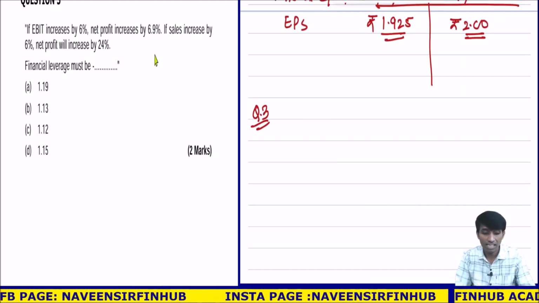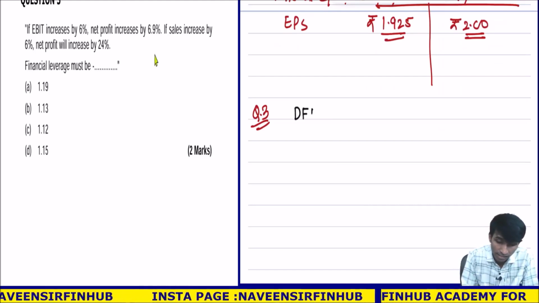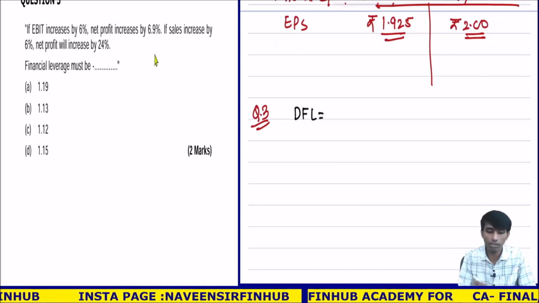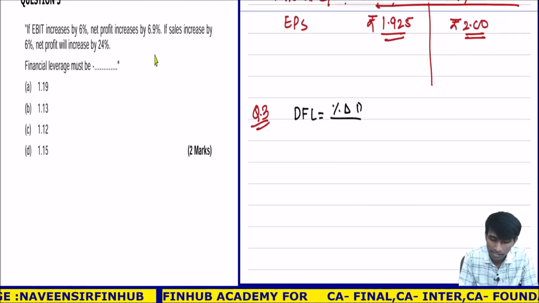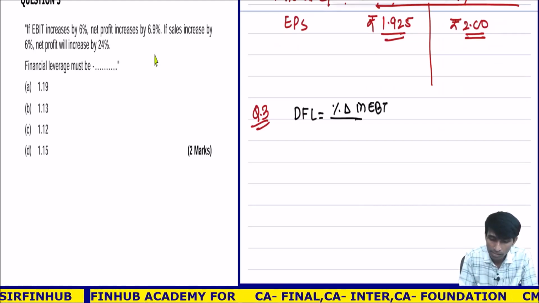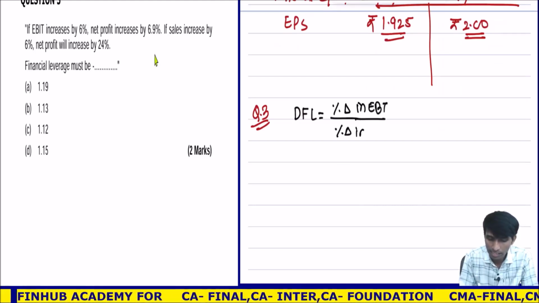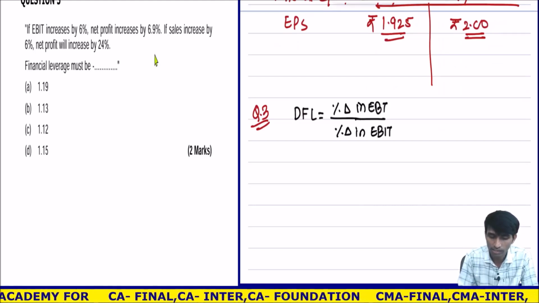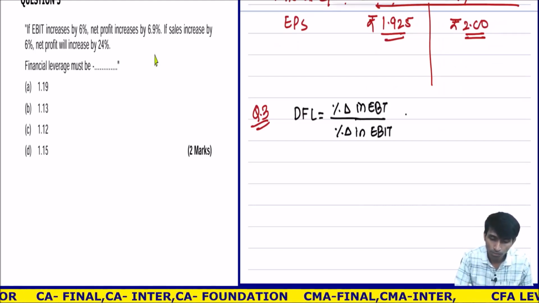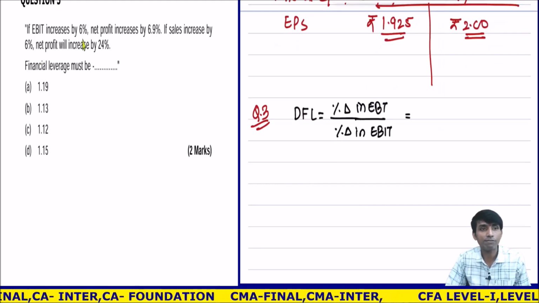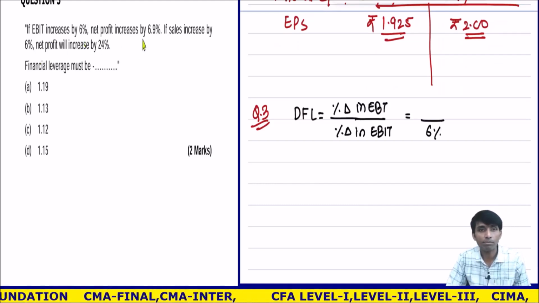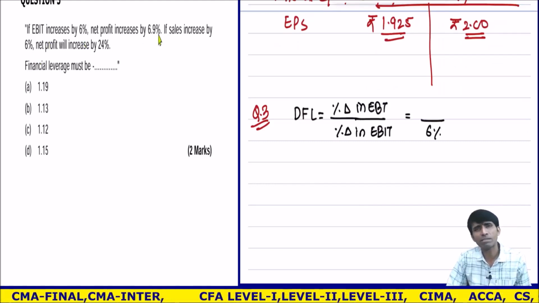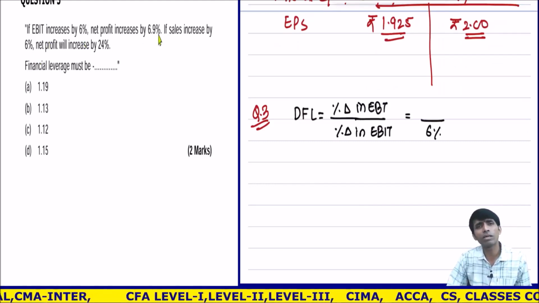DFL, first thing, unnecessary information is given. DFL, the normal formula is EBIT upon EBT. But in percentage, what happens? It's reciprocal: percentage change in EBT upon percentage change in EBIT. Correct? This is the normal formula. Here, if EBIT increases by 6%, that means the denominator is 6. Net profit, PAT increases by 6.9. Same will be the increase for PBT.